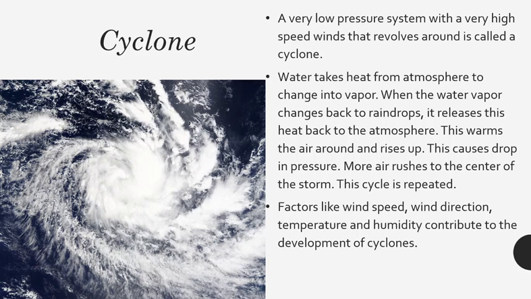What are the factors for the development of a cyclone? Wind speed, wind direction, temperature and humidity contribute to the development of a cyclone. Just to remember, wind speed, wind direction, temperature and humidity contribute to the development of a cyclone.